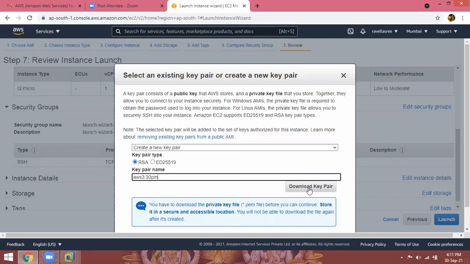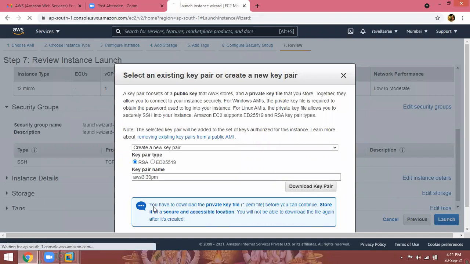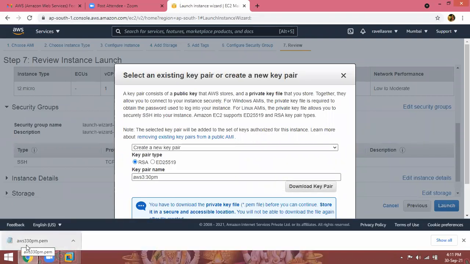One is enough. Don't download a number of keys, you will get confused. So download key pair. Now see, the AWS 3:30 PM PEM format file is downloaded by default. Now the key is downloaded into your local computer.